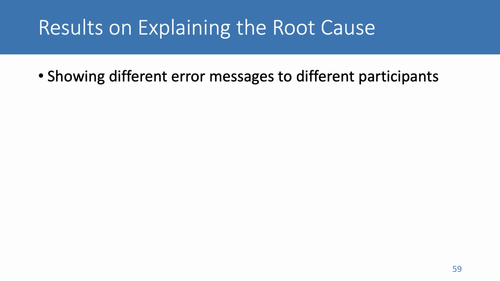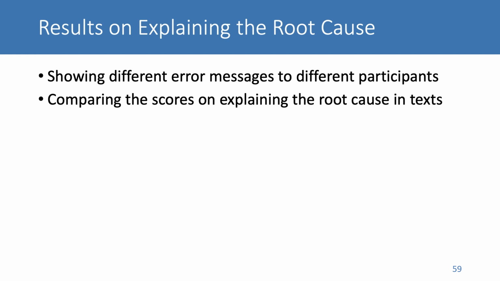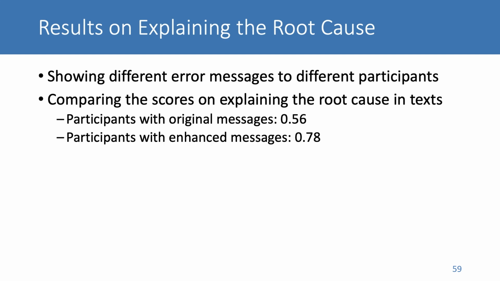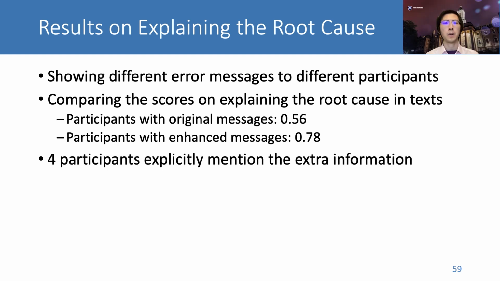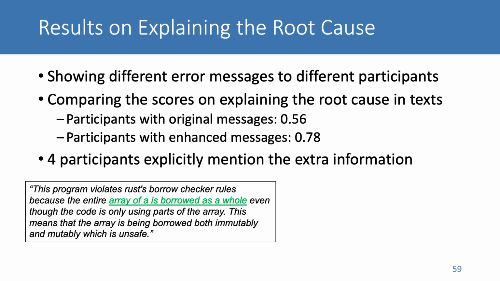When inspecting their performance when using text to explain the root cause violation, we find that participants with enhanced error messages perform significantly better than participants with the original messages. Moreover, 4 participants explicitly mention the actual information we provide in their answers. Here's one of their answers.